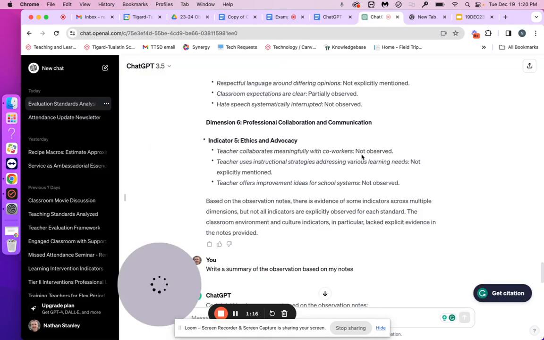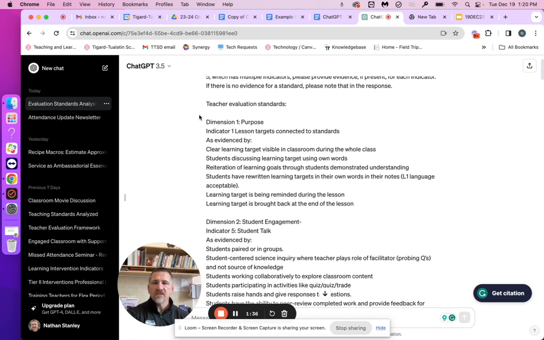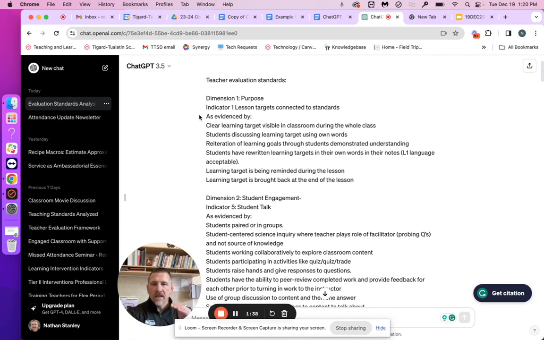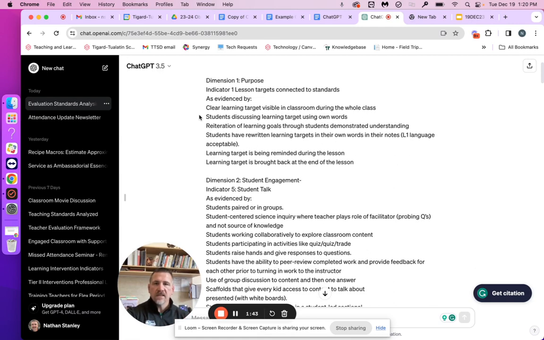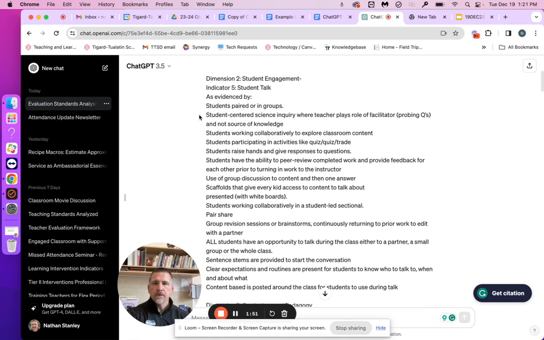Once I have done that, I add this prompt into ChatGPT, which is asking it to analyze the notes that I provide in light of the teacher evaluation standards from the University of Washington's 5D framework. Our district does not use every indicator from each dimension, but it has selected indicators that relate specifically to our continuous improvement plan, or SIP.